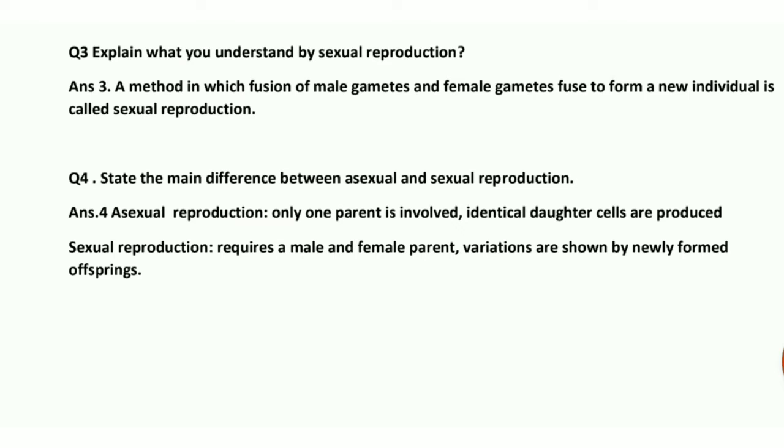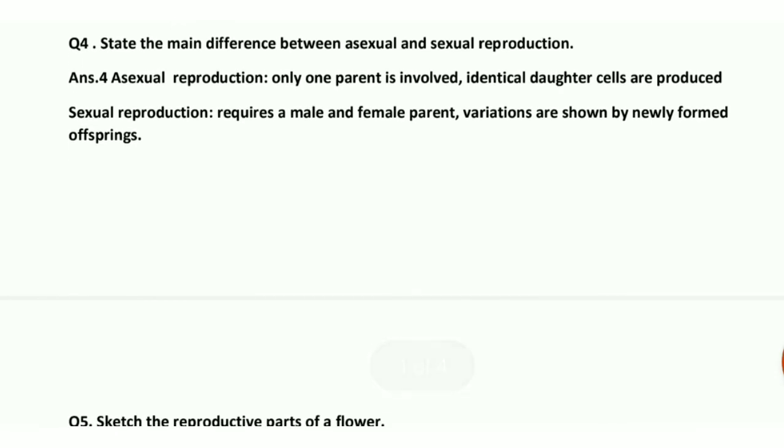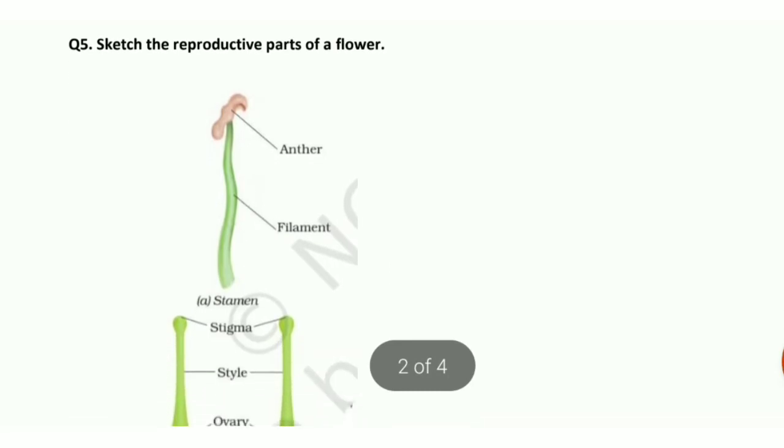Question number 4. State the main difference between asexual and sexual reproduction. Main difference between asexual and sexual reproduction is, students, that only one parent is involved in asexual reproduction and the daughter cells which are produced, they are identical, similar to the parent cell. In sexual reproduction, two parents are involved. One is male, other is female, and variations are shown by newly formed offsprings. There are so many variations in sexual reproduction.